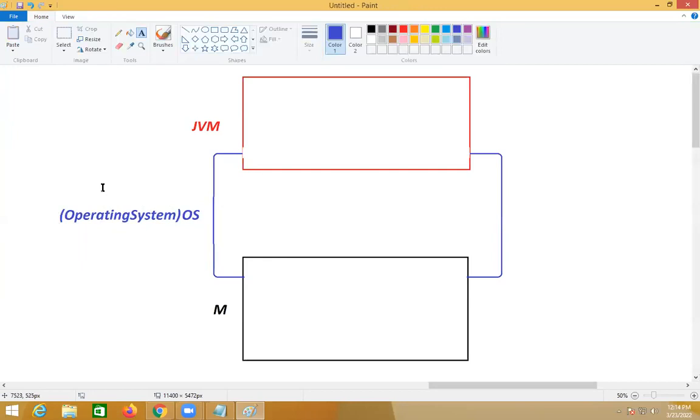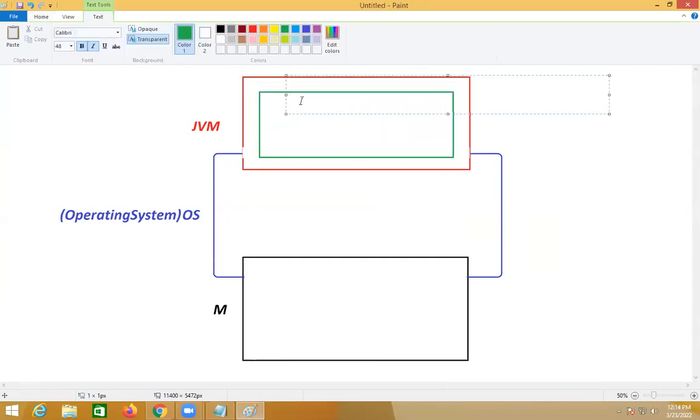Our JVM will be running on OS. Imagine it like this. So our application will be running here. Our Java application is running.